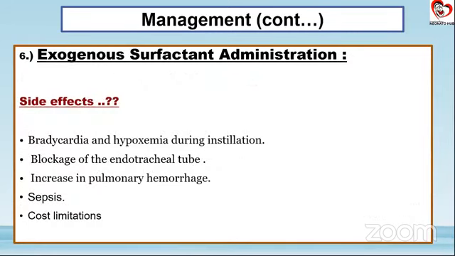Now the side effects of exogenous surfactant again will depend on which is the preparation that we are using. The common ones that are seen are either hypoxemia or bradycardia during instillation. The endotracheal tube may be blocked. There could be some association with pulmonary hemorrhage as well. Sepsis, as long as you are using complete sterile technique, is generally not encountered, and it can very safely be given. However, there are definite cost limitations, because of which, as I said, Curosurf, which is one of the very nice and least quantity needed surfactants, can't be used because of the cost limitation.